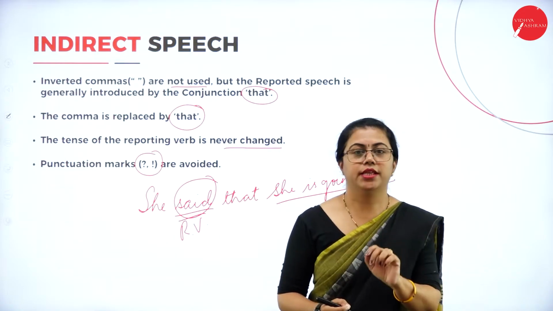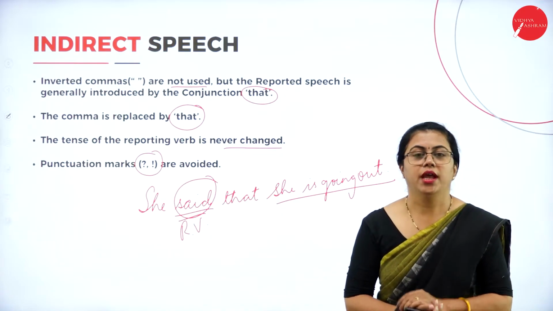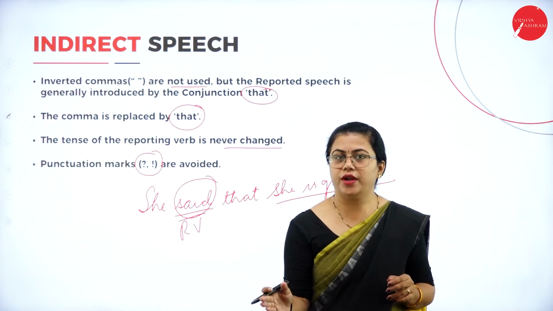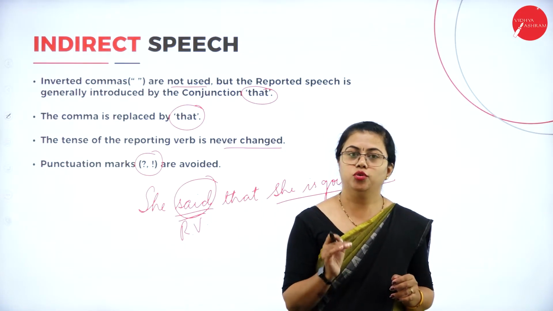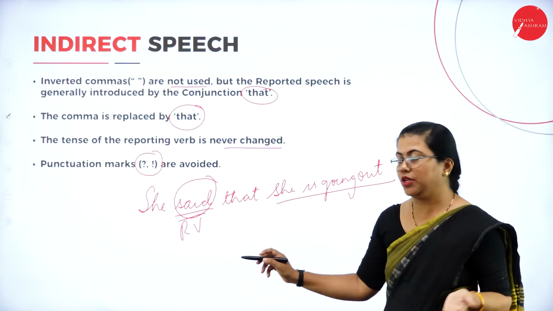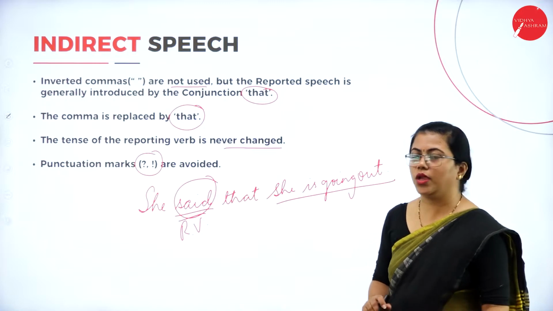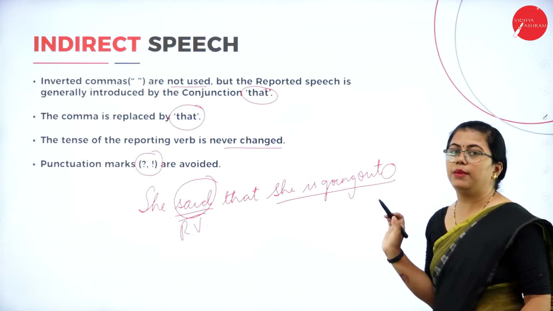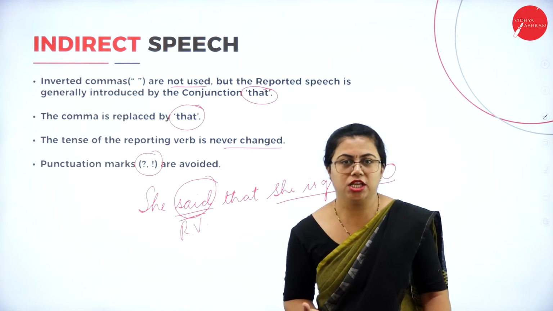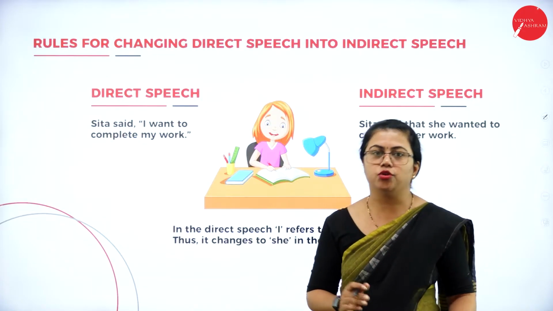Other than a full stop, there is no punctuation mark that is used in the reported speech or indirect speech. Until and unless there is a list of items, use a comma. Only if there is a list of items, you use a comma. Other than that, you will not use a comma. Even after said, when you are writing in direct speech, you use a comma here, right? So in reported speech, you will not use a comma. Only the full stop at the end is the punctuation mark you use when you are changing from direct to indirect speech. So this is the basic rule you have to understand when you change from direct to indirect. Other than this, there are a few more rules that you have to understand.